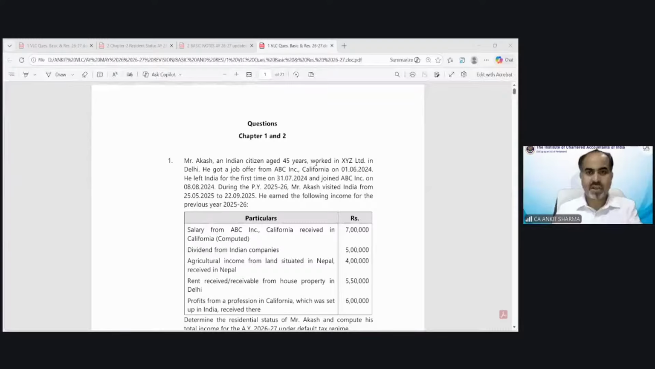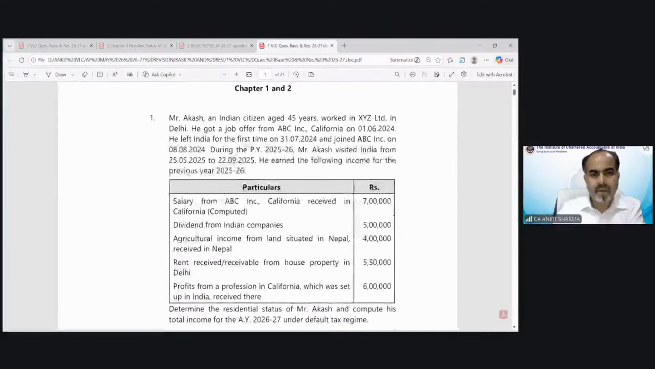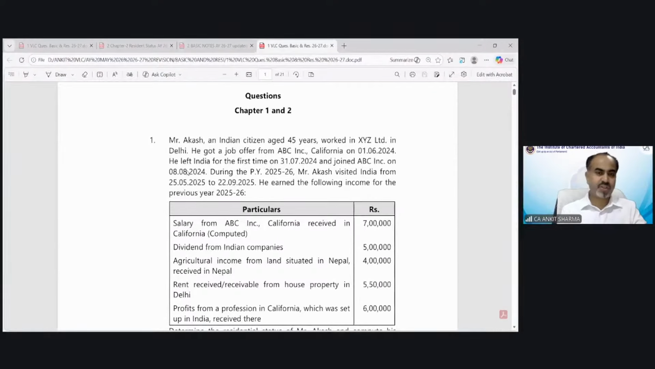So you can see the question is here in front of you. We will discuss the question and we will solve this question. So the question says, Mr. Akash, an Indian citizen, age 45 years. These are important information which has been given in the starting line of a question. So it says Akash is an Indian citizen.